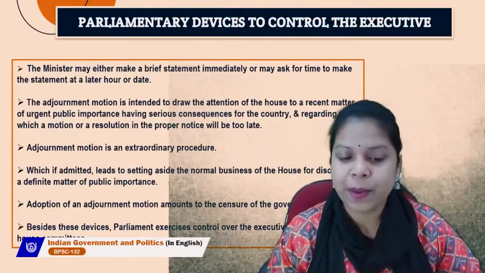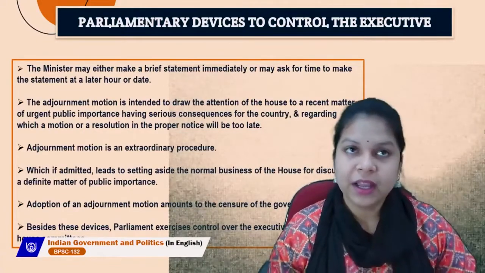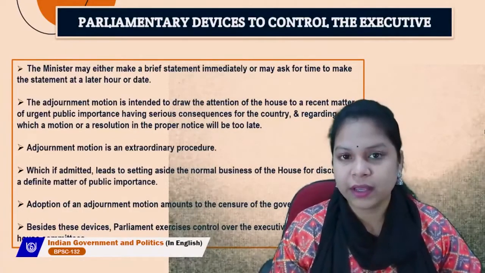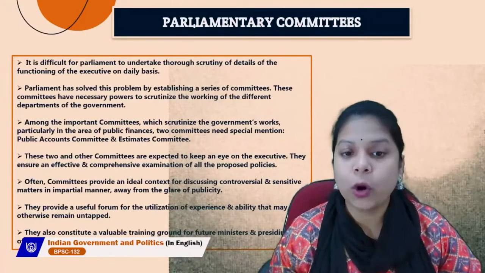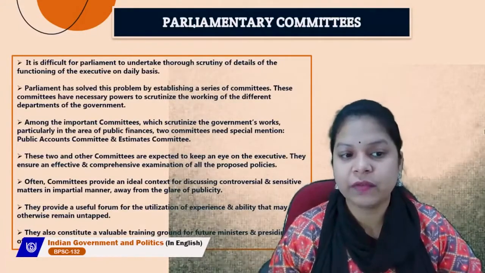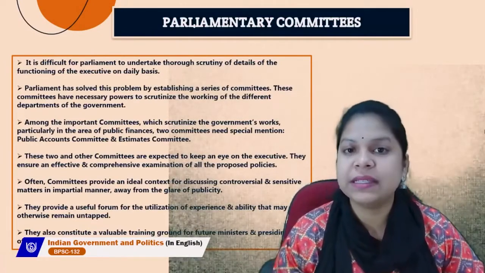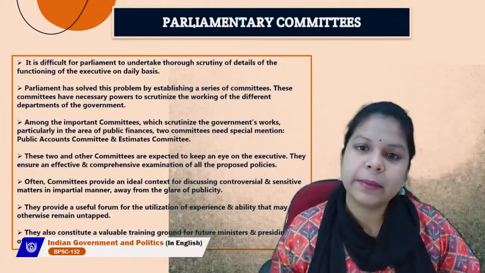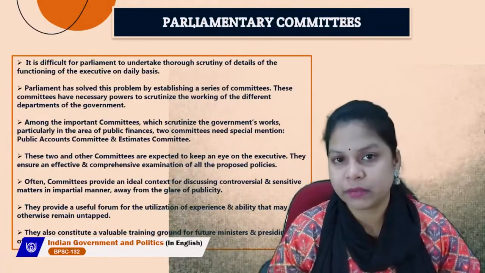Besides these devices, the parliament exercises control over the executive through various house committees. So there are various house committees which also exercise control over the executive. It is difficult for Parliament to undertake thorough scrutiny of details of the functioning of the executive on a daily basis. Parliament has solved this problem by establishing a series of committees. These committees have the necessary powers to scrutinize the working of the different departments of the government.